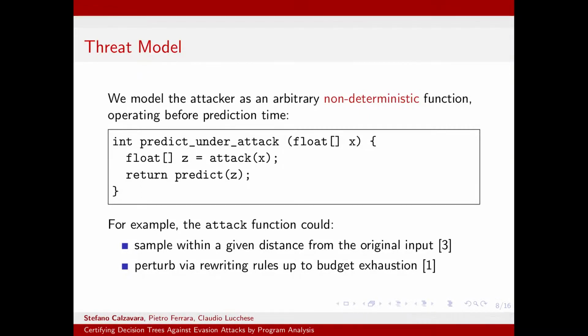What is nice of this model is that it is very intuitive, and since the attack function can be an arbitrary imperative program, we can model different cases which are supported in the literature. For instance, we can simulate cases where the attacker is just a mathematical distance, and we can do that by doing sampling within a given distance from the original input. Or we can support more expressive cases where the attacker is modeled by means of rewriting rules, which are applied to the original instance up to budget exhaustion.